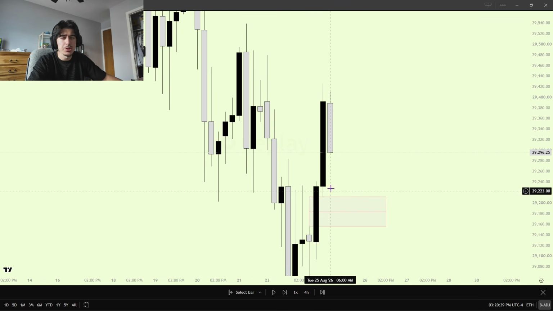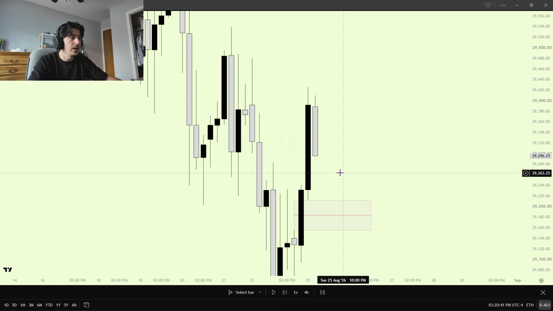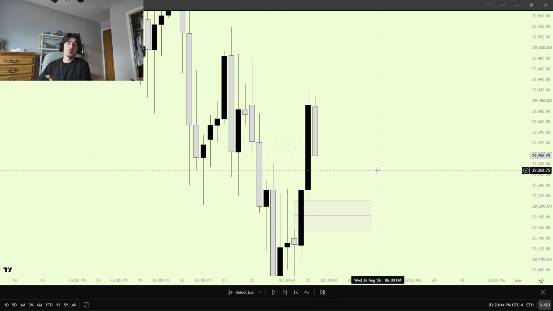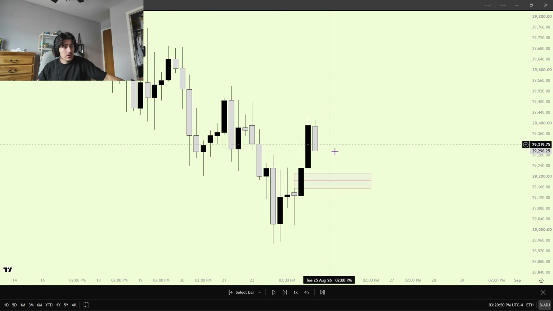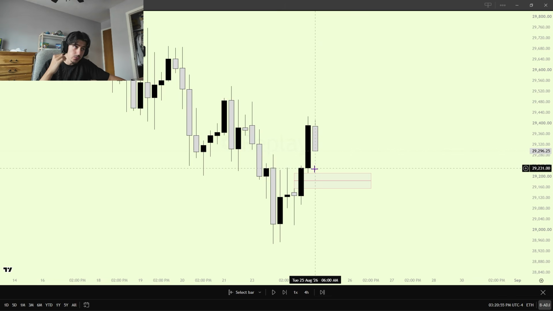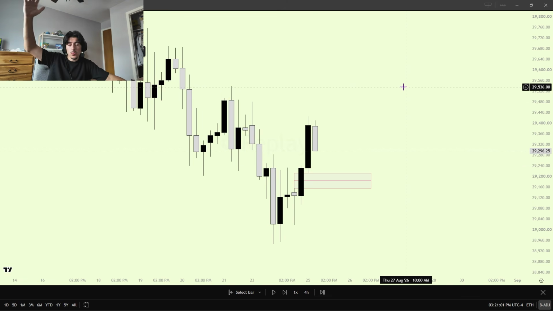On ES, I'm pretty sure we have 2 gaps at this point. And I understand that if we are to be bullish throughout the week, and we end up pushing to these highs up here and creating a higher low and continue on the higher time frame, we're going to have to come down to this 4-hour gap, or at 10 a.m., when we create another 4-hour gap, we are going to tap into it and then go higher. So the agreed upon drawn liquidity. Whether you're bullish or bearish, we're going to have to get to this 4-hour gap if we want to see some type of higher time frame continuation.